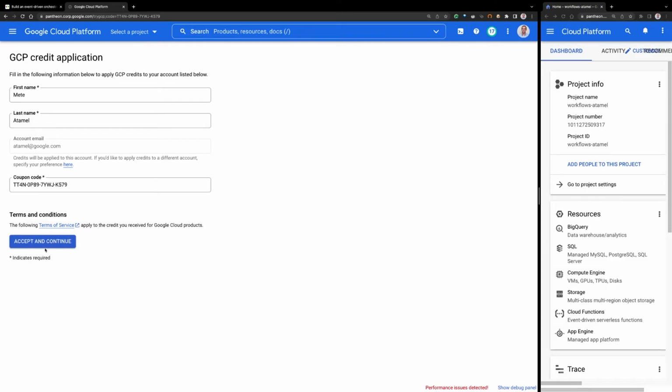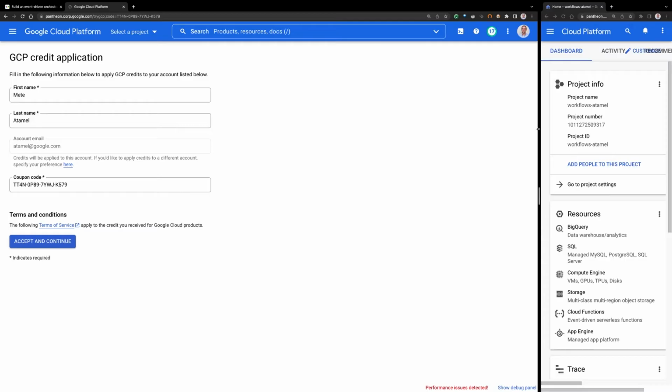And then if you accept and continue, what this does is that it creates a billing account with some credits for you, okay? I won't do this because I already have my setup, but once you do this, you will have a billing account with some credits, and then later you can attach that billing account to your existing projects, or you can also create a new project and use that billing account.